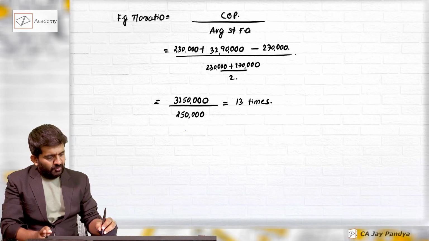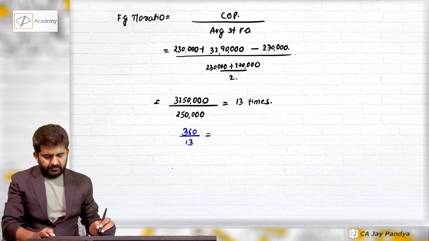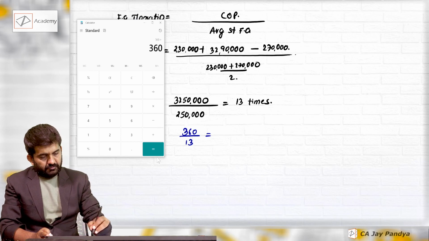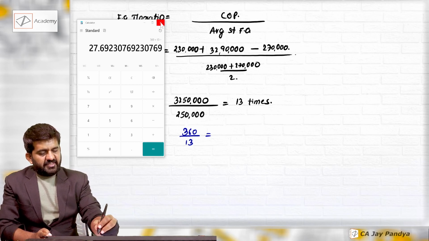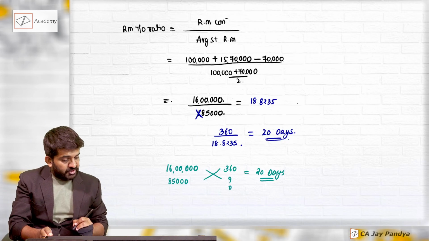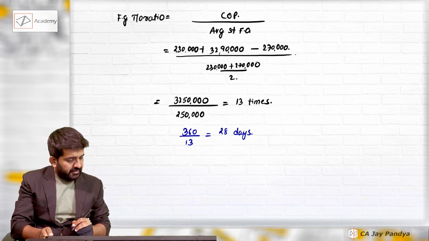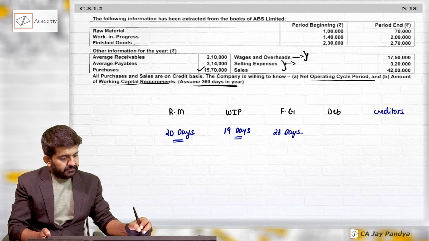In days, how to find out? 360 divided by 13. 27.69, that is 28 days. What will be finished goods stock period? Will be 28 days.